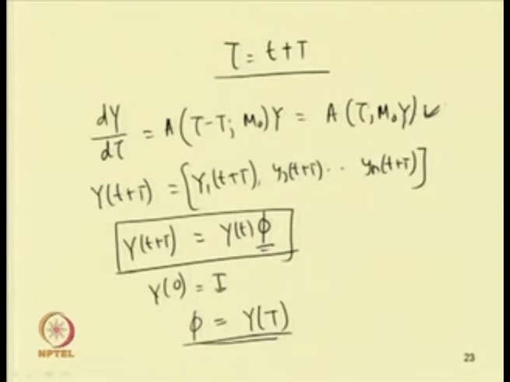So, this Φ equal to y(T). This is known as the monodromy matrix. By finding the eigenvalues of this monodromy matrix, one can study the stability of the system.